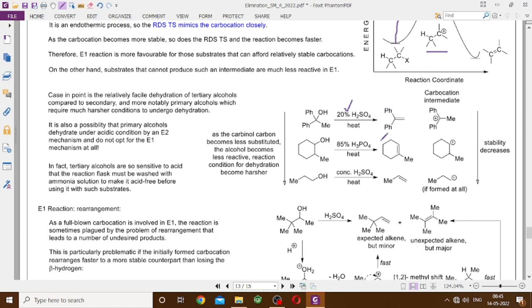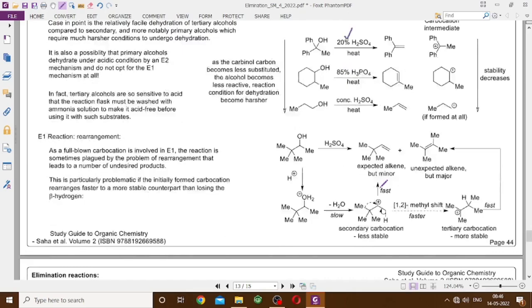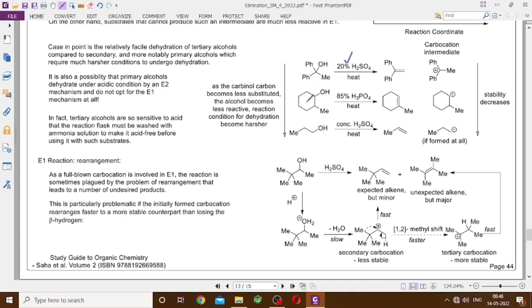The carbocation formation is so facile that you get this reaction. On the other hand, for the secondary substrate, you need to use 85% H3PO4, because the carbocation is not so stable and its formation will require a little bit higher energy. For a primary substrate where only a primary carbocation can form, your situation is actually very bad. You have to use concentrated sulfuric acid to affect any kind of elimination reaction, if at all.